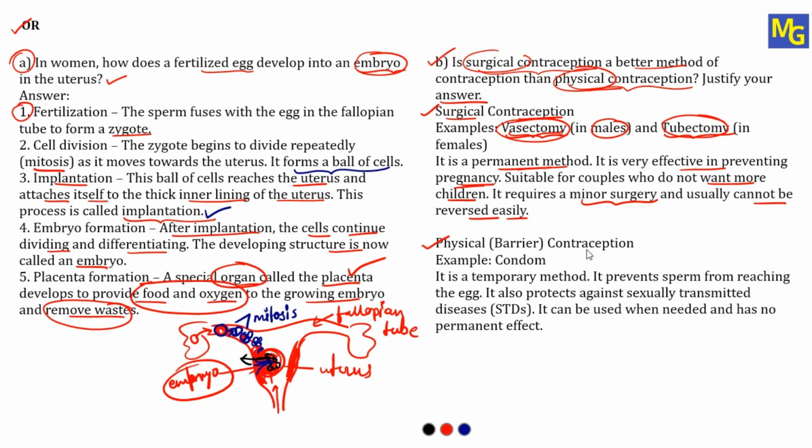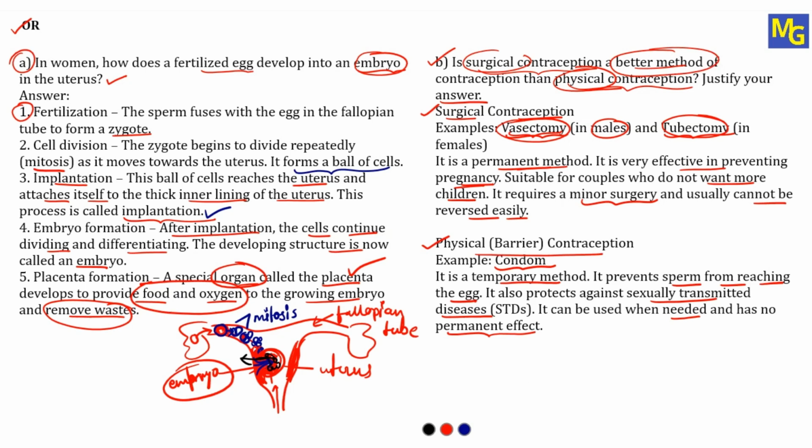Now what about physical barrier or physical contraception? Example, using condoms. It is a temporary method. It prevents sperm from reaching the egg. It also protects against sexually transmitted diseases, that is STDs. So STD is the short form and the full form is sexually transmitted diseases. It cannot be used when needed and has no permanent effect. So I hope you understood this. So by seeing this answer, we can tell that surgical contraception is a better way than physical contraception. So this is the answer for sub-question B.